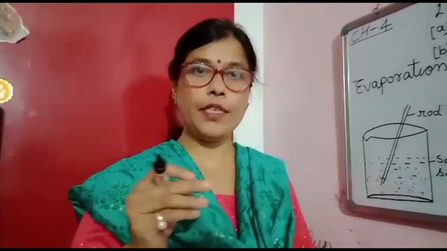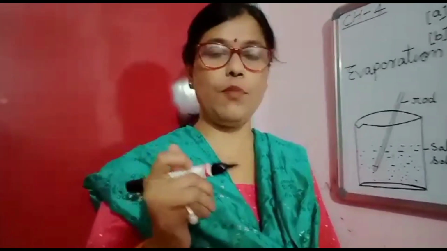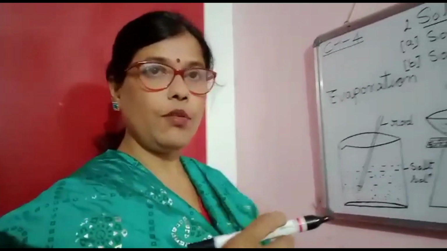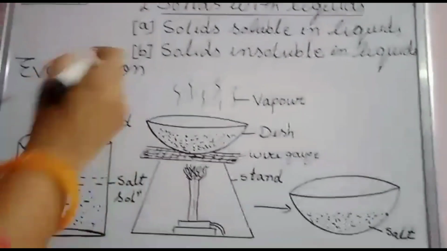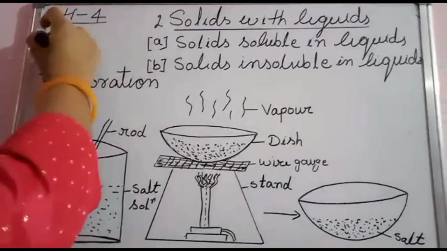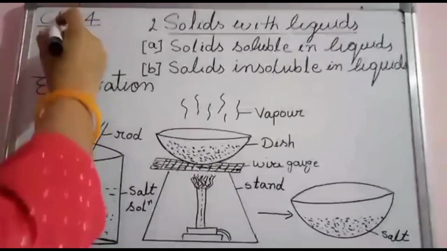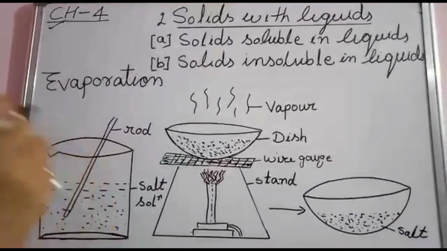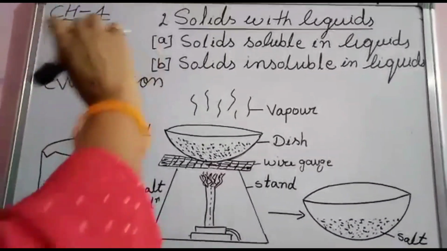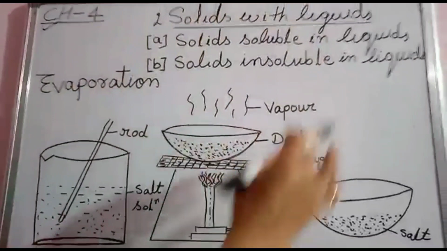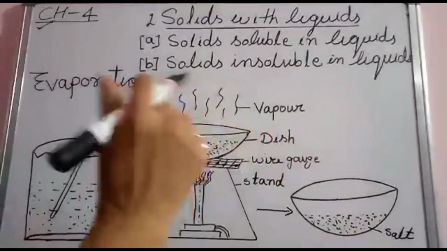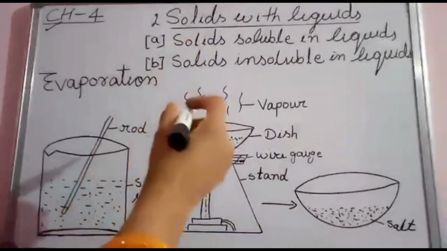I have written and drawn pictures on the board, so come to the board now. I have written chapter 4 first. This is chapter 4, and what is the name of the chapter? Separation of substances. I have not written it because my board is small, so I could not write the name of the chapter.